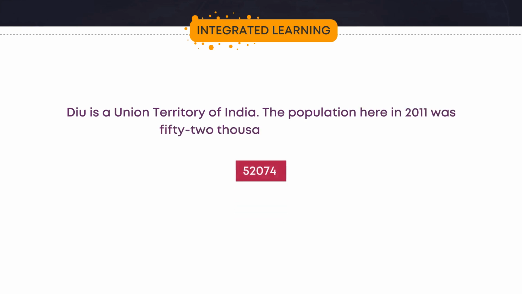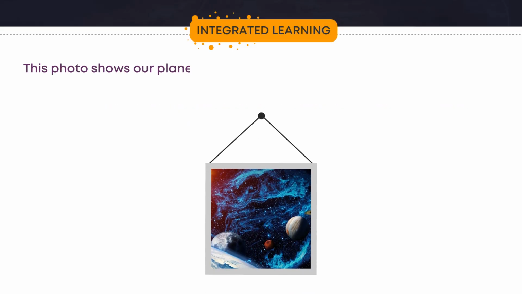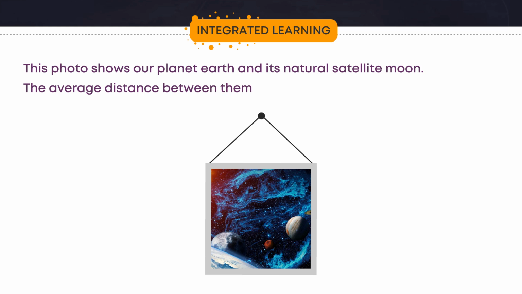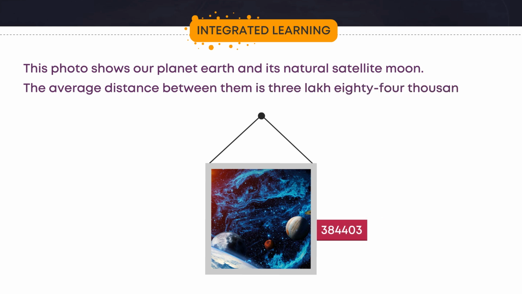Diu is a union territory of India. The population here in 2011 was 52,074. This photo shows our planet Earth and its natural satellite Moon. The average distance between them is 3,84,403 km.